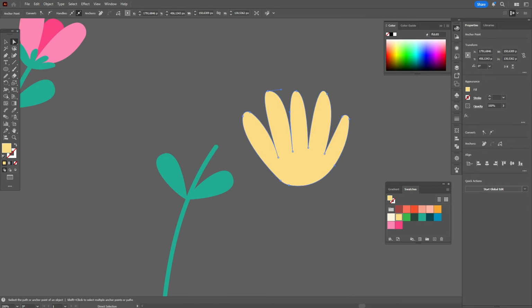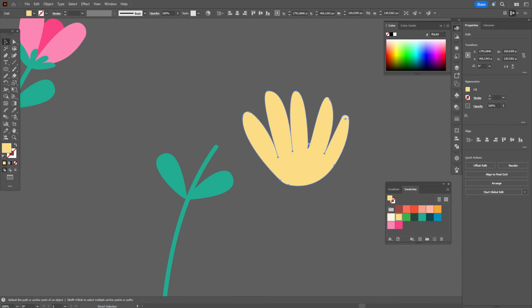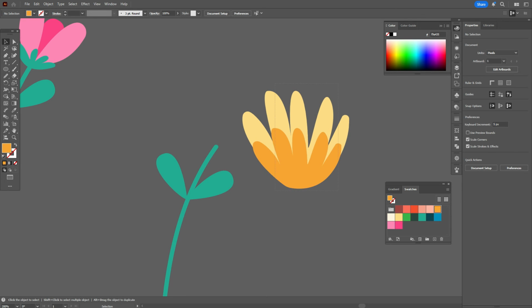Okay. It's ready. Now copy and paste that shape, make it smaller and dark orange color. Make it a little wider, like that.